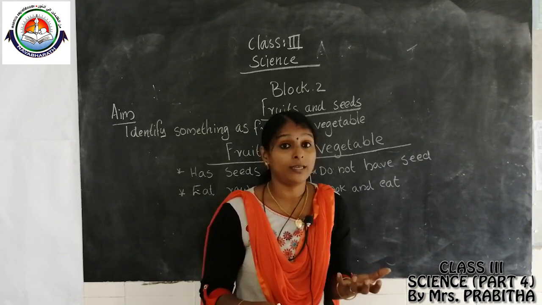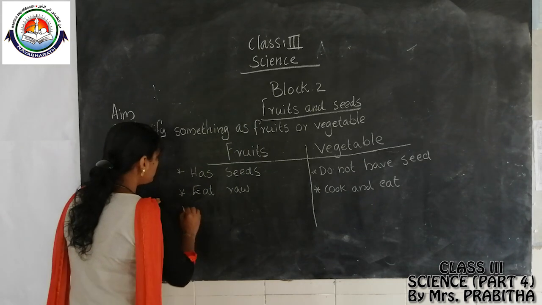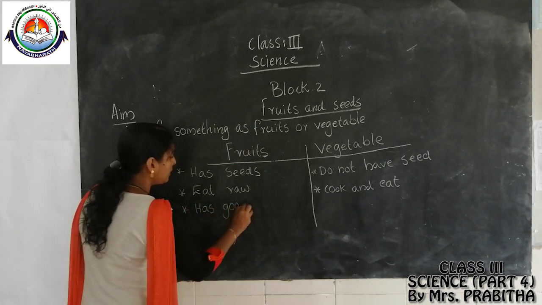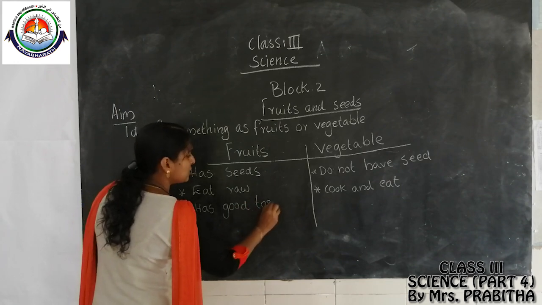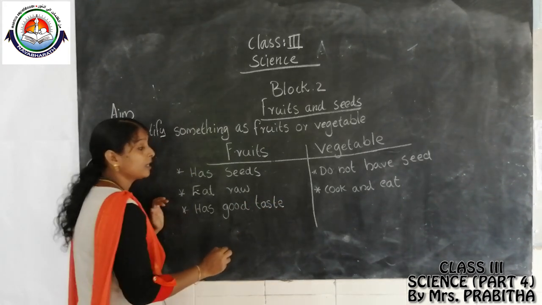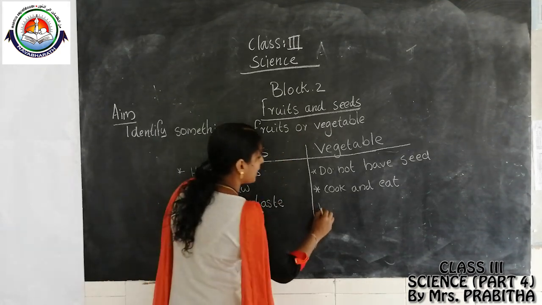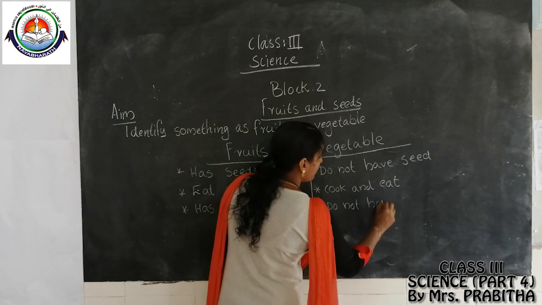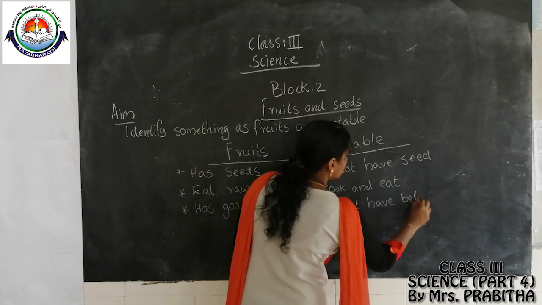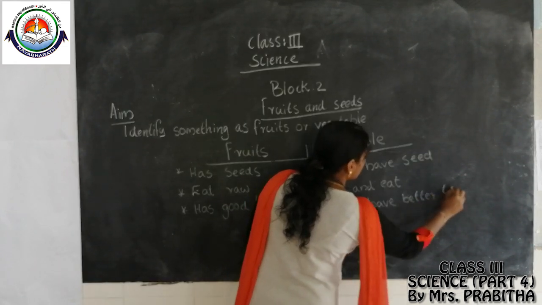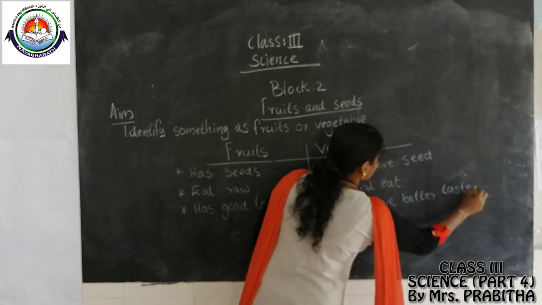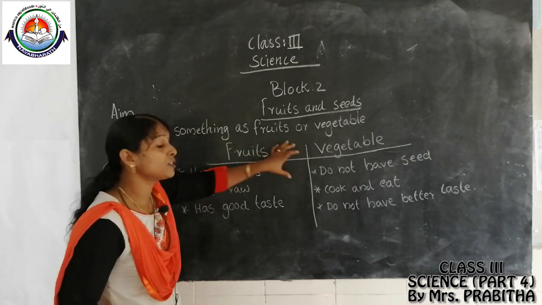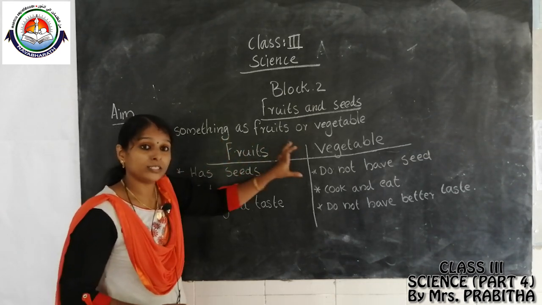Okay, it is very sweet, right? So fruits have good taste. Fruit has good taste, means it is very sweet, isn't it? Then vegetables do not have better taste. So this is the difference between fruits and vegetables.